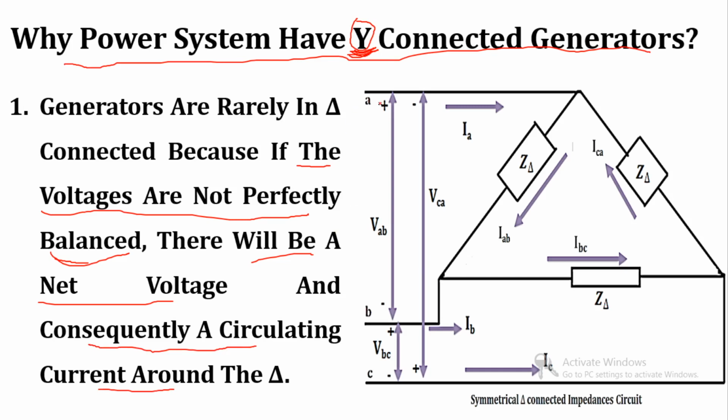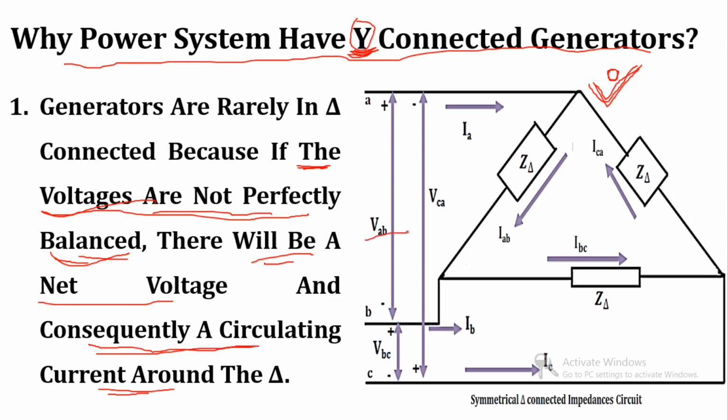Now consider that our generator is connected in delta connection. Then what will happen? If voltages are not perfectly balanced, then there will be a voltage unbalance between two lines, and due to that unbalance of voltage, a circulating current will flow in the delta.